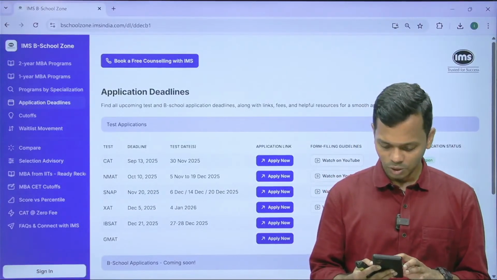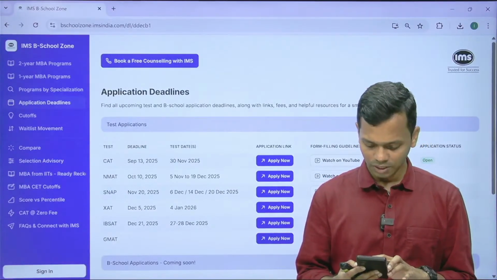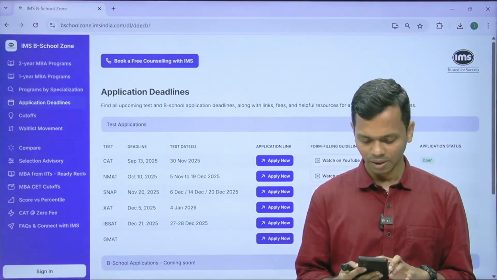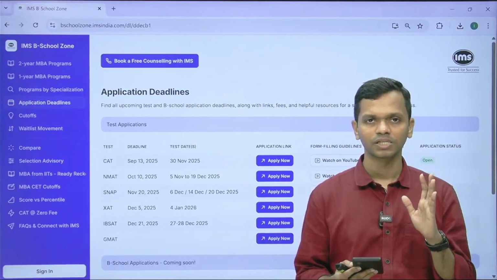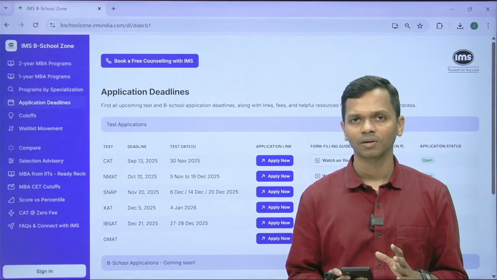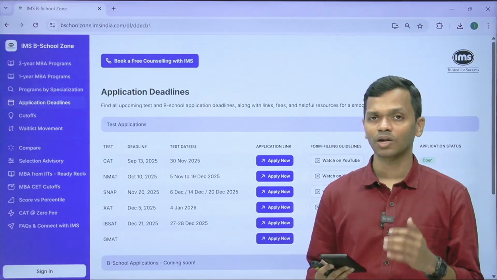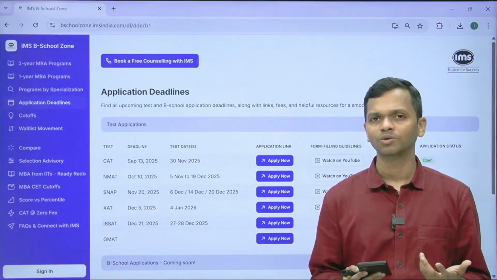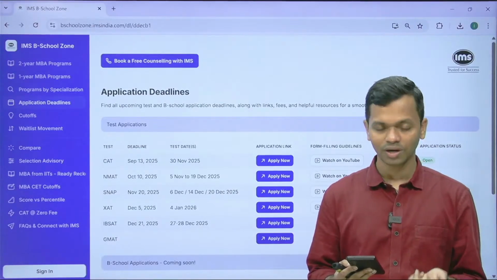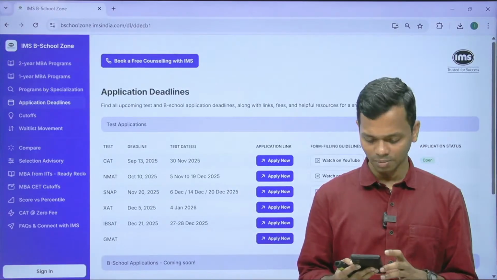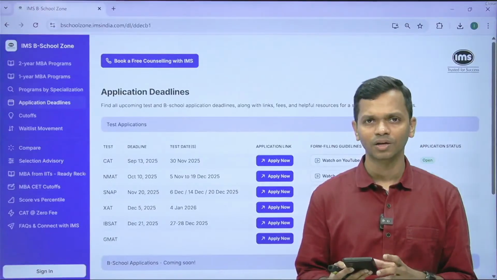Monish, the NMAT dashboard is not showing my recent payment even though the amount was deducted. It still displays last year's payment details and application form. Okay Monish, best case, write to the NMAT help desk. I of course don't have any information, but if you are an IMS student, you can raise a ticket so that we can also cross check it. But you can write a communication to the NMAT help desk. Through your dashboard itself, you can raise a concern.